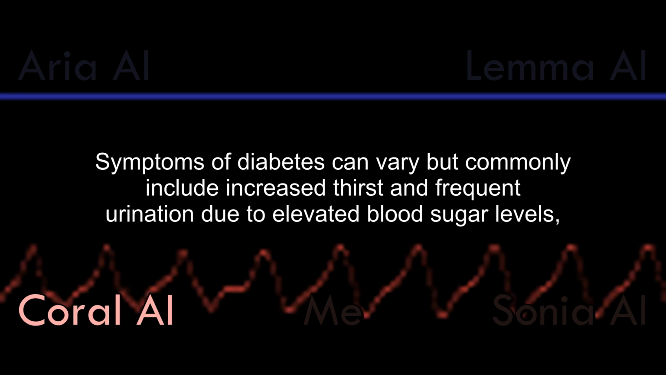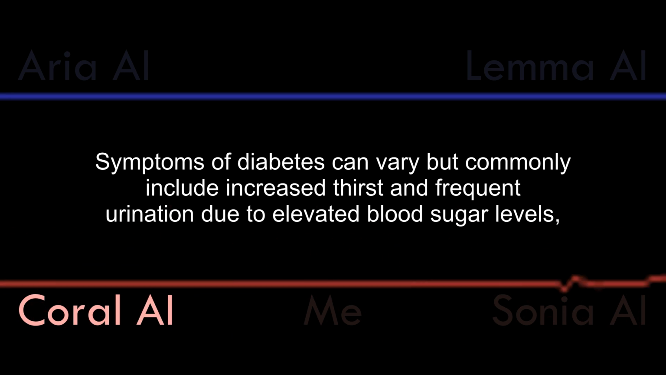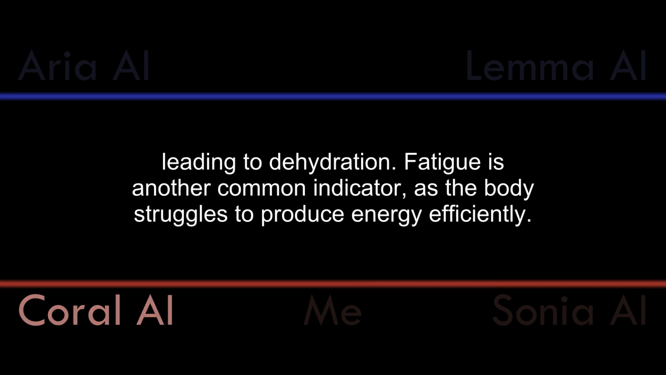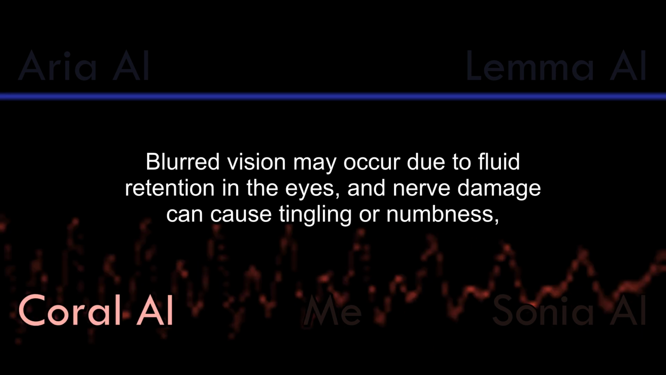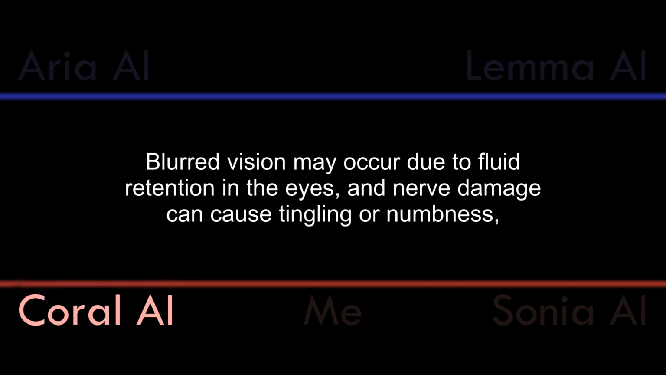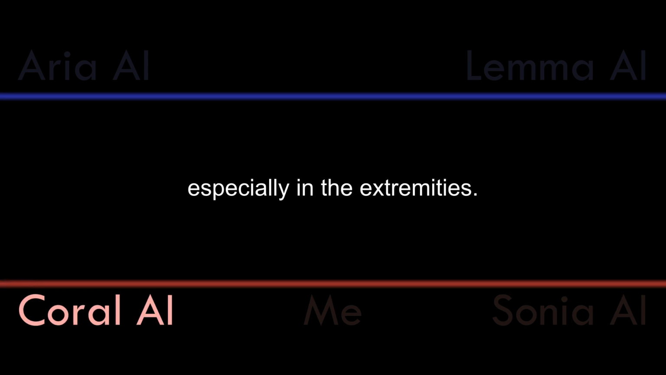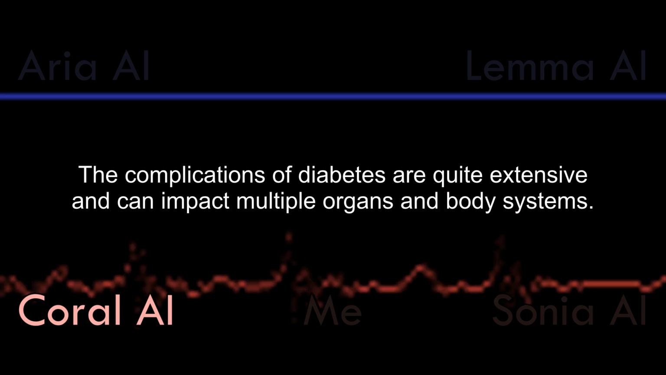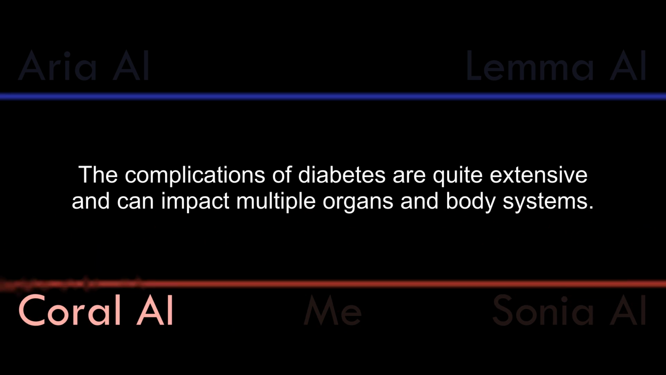Symptoms of diabetes can vary but commonly include increased thirst and frequent urination due to elevated blood sugar levels, leading to dehydration. Fatigue is another common indicator, as the body struggles to produce energy efficiently. Blurred vision may occur due to fluid retention in the eyes, and nerve damage can cause tingling or numbness, especially in the extremities.